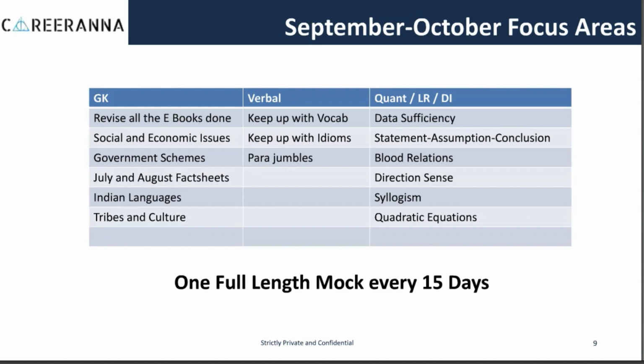In case the scores are not improving, go back to your mocks, analyze them, see where you are going wrong, see what are the areas where you are not scoring well, and rework on those areas. Because September and October is the time where you can focus and rework on the topics where you are weak, and hence you should be analyzing all the mocks which you should be taking at this point of time. That is the mocks which you took in July, the mock which you took in August, the mocks which you took in September. You should be analyzing them in October and reworking on those areas which you identify as your weak areas.